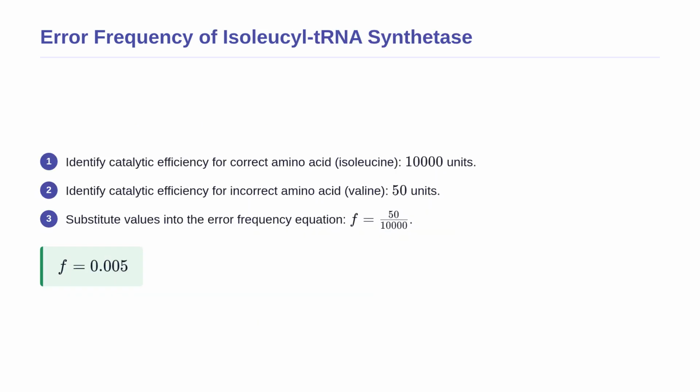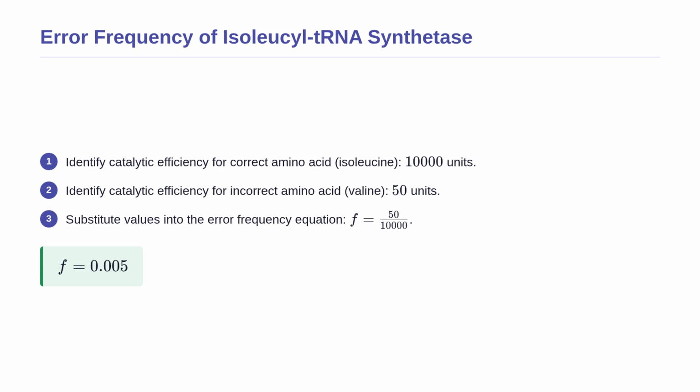Now that we have our kinetic fidelity equation, let us apply it to a real biological scenario. Let us imagine we are studying the enzyme isoleucyl-tRNA synthetase, which must attach the amino acid isoleucine to its tRNA. However, the amino acid valine looks almost identical. Laboratory experiments show that the catalytic efficiency for the correct amino acid, isoleucine, is 10,000 units, while the efficiency for the incorrect valine is 50 units.